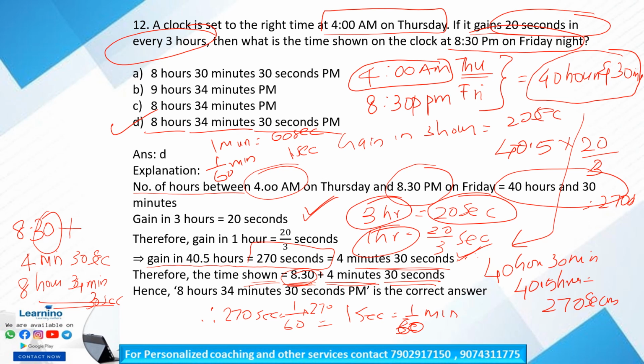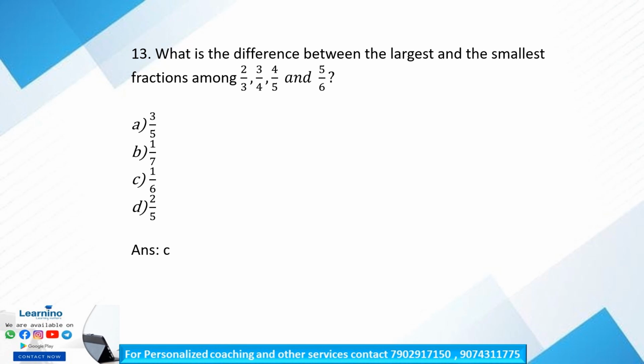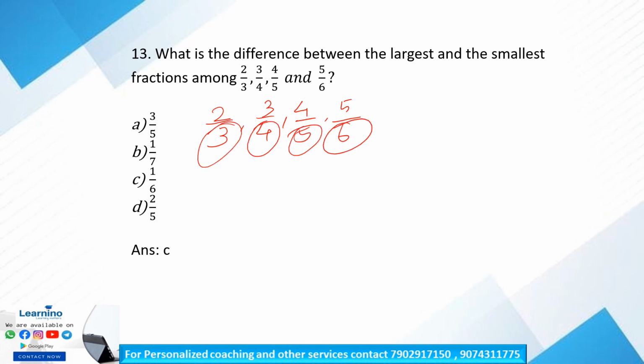Okay, so question number 13. What is the difference between the largest and the smallest fraction among 2 by 3, 3 by 4, 4 by 5 and 5 by 6? Okay, so in order to get the largest and the smallest fraction among them, we have to make the denominator common for all the fractions. So by checking the numerator alone, we can find the smallest and the largest fraction. Clear? So we have to find the common denominator for each fraction.